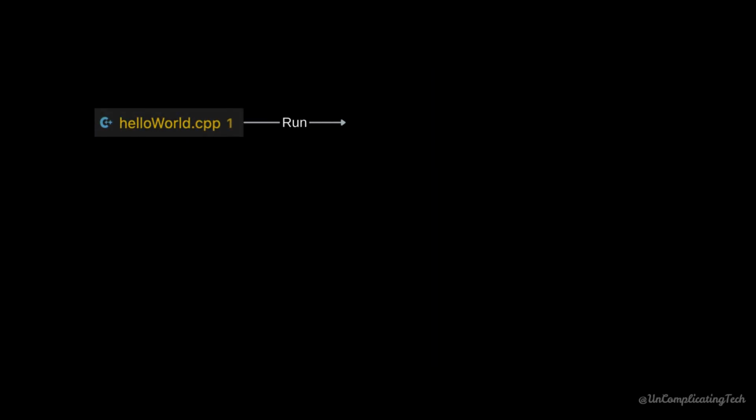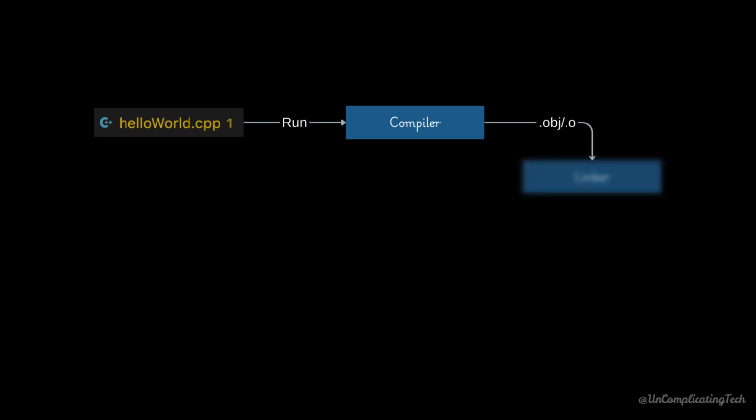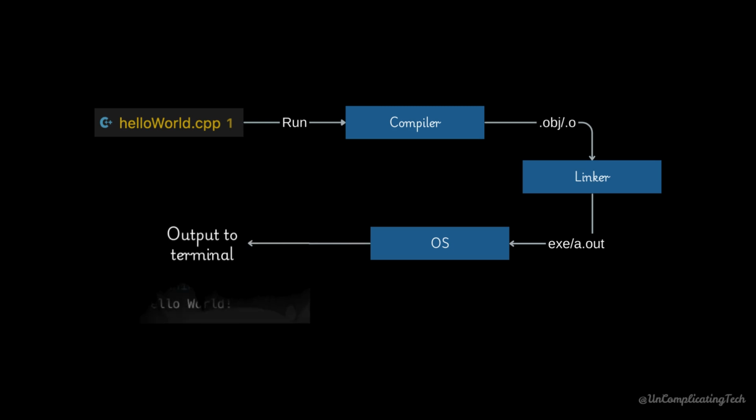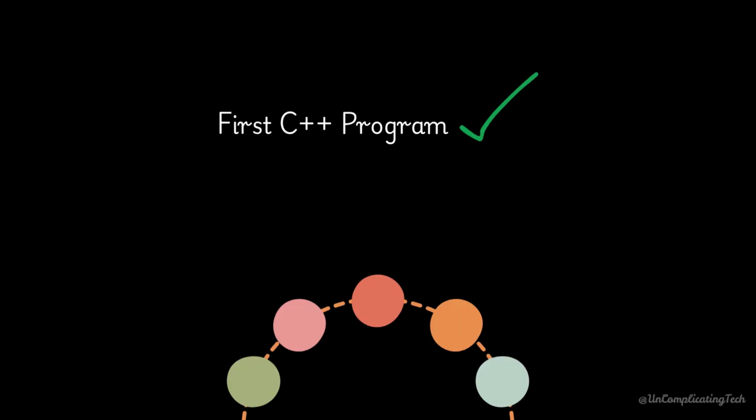Behind the scenes, your CPP file is compiled, the linker glues everything together, and your program turns into an exe file or equivalent on your OS. The OS loads your program into memory. It starts from the main function. This line cout << "Hello World" sends output to standard output, and finally your screen displays hello world. So you just understood your first C++ program. And now you know exactly what happens under the hood and what each line does.